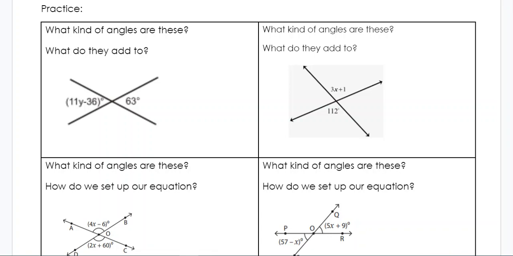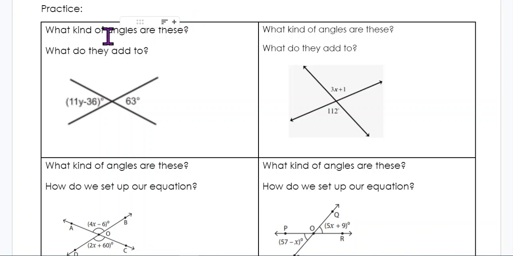Welcome to Pre-Algebra, where we're going to learn how to solve vertical angle equations. Okay, so things to remember. Vertical angles are across from each other and they're congruent. Another way of saying congruent is they're equal, right? So vertical angles are across from each other and they're equal. So that means that we can set them equal to each other.